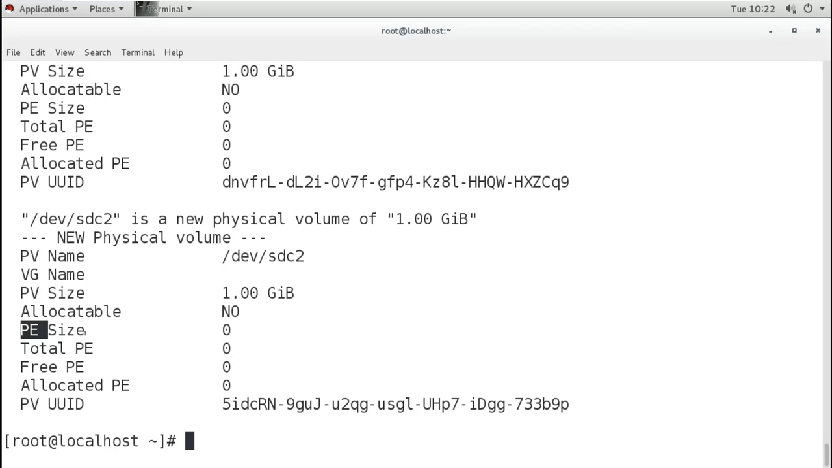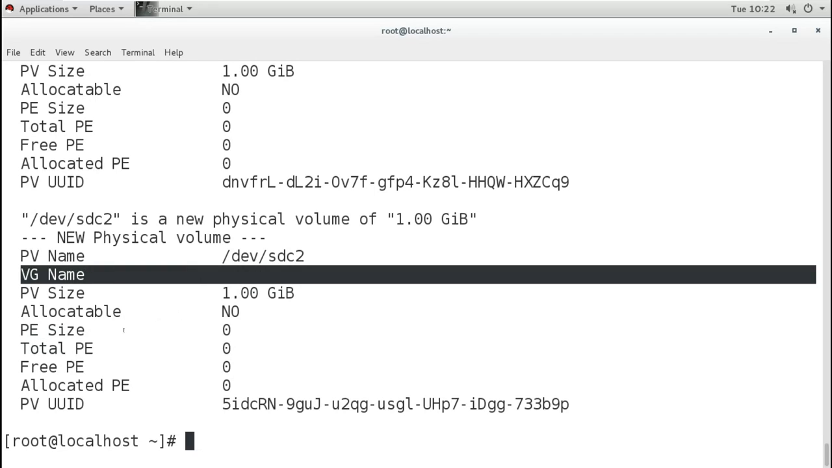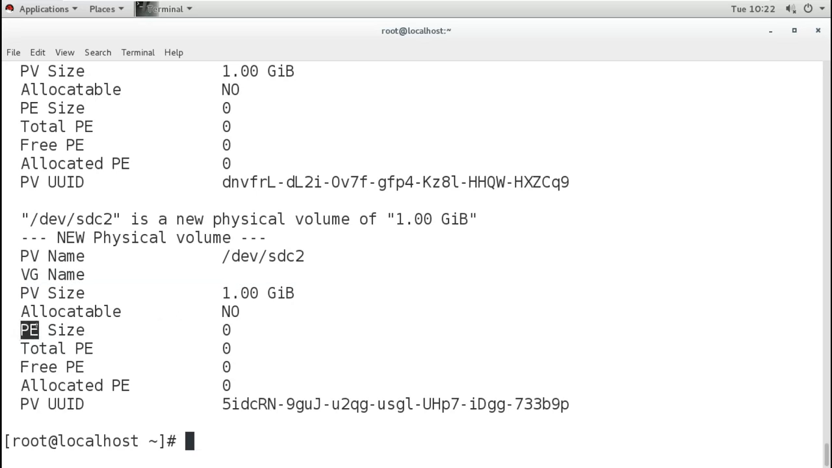That means when we create the LV from this volume group, then this PE will decide how small a chunk of data we can give. By default it will be 4 MB, and it will be decided when we create the VG. We can change it at the time of creation of this VG. When we create the VG, we can change the size.